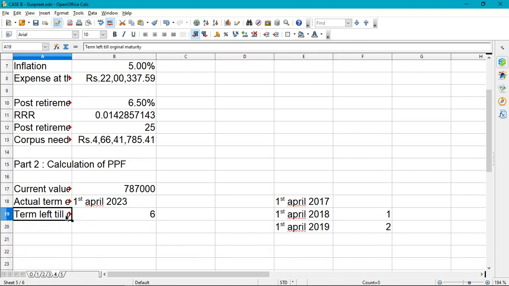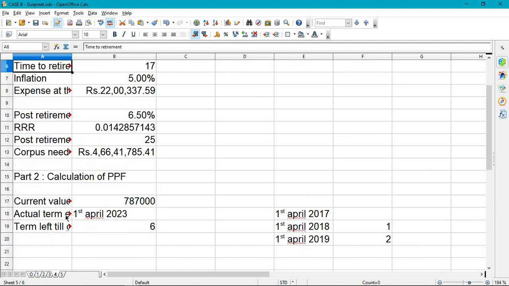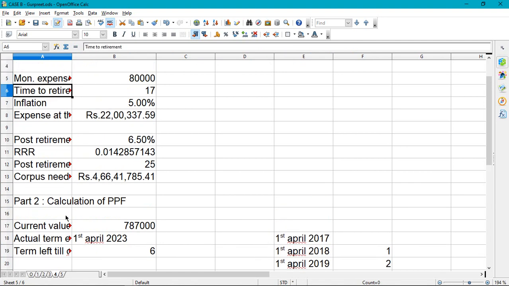Now what we have to do is see that the time to retirement is 17. We already got 6 years till original maturity. The next question is how many blocks he can extend.